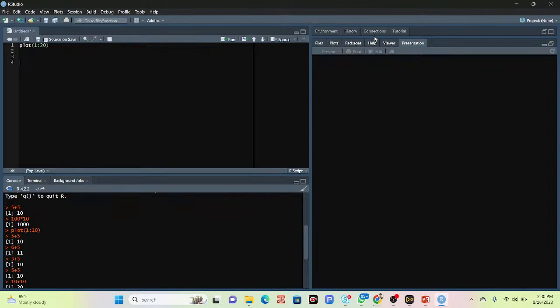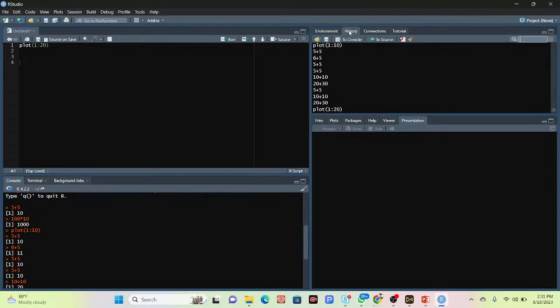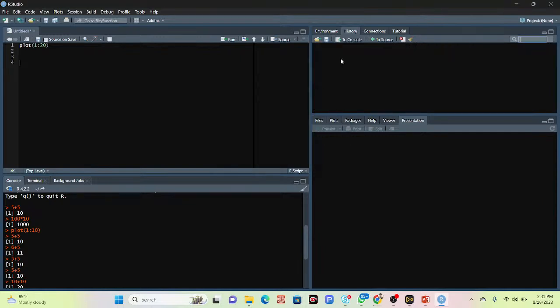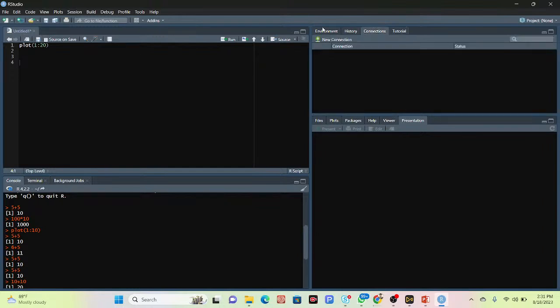Also you can see the environment. The environment holds our programming objects. Then history: you can see which code I already executed, and after some time it is also stored in the history. We can easily remove it. You can see clear all history. Click here and it will remove all of those things. Yes, I need to clean, so it will be cleaned. You can also see connections. There is a tutorial, and you can get some tutorials about that. So now, this is our RStudio.